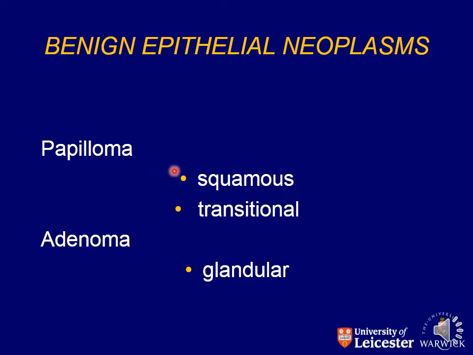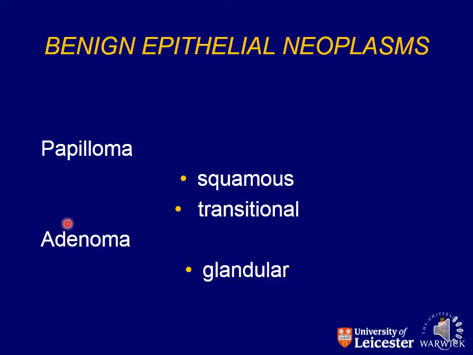Here you are shown the examples. The tumors that arise from the squamous epithelium, if these are benign, are named squamous cell papillomas, and those that arise from the transitional epithelium are named papillomas. So papillomas, oma for the benign nature for these types of epithelium.